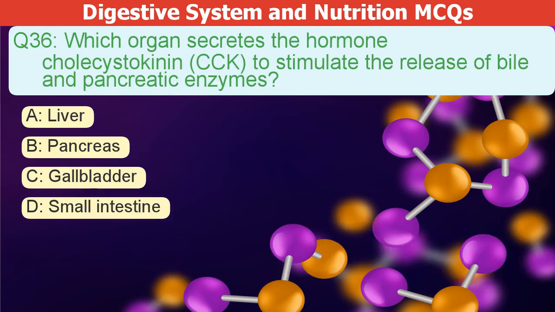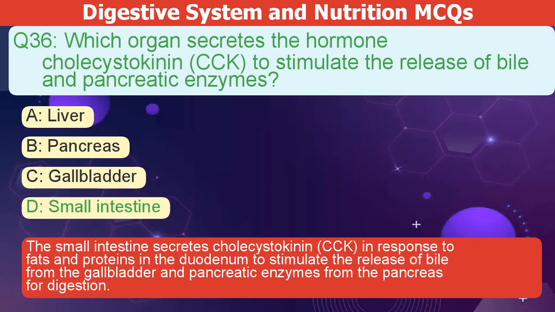Which organ secretes the hormone cholecystokinin, or CCK, to stimulate the release of bile and pancreatic enzymes? A. Liver. B. Pancreas. C. Gallbladder. D. Small intestine. The correct answer is D. The small intestine secretes cholecystokinin, or CCK, in response to fats and proteins. This happens in the duodenum. CCK stimulates the gallbladder to release bile and the pancreas to release enzymes for digestion.